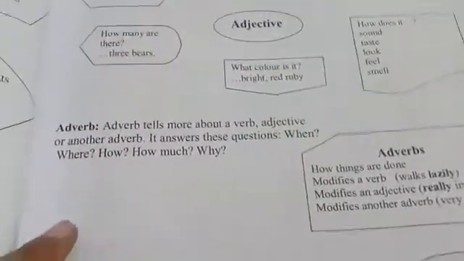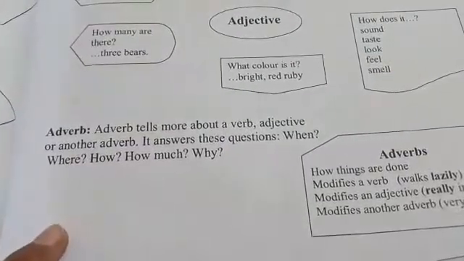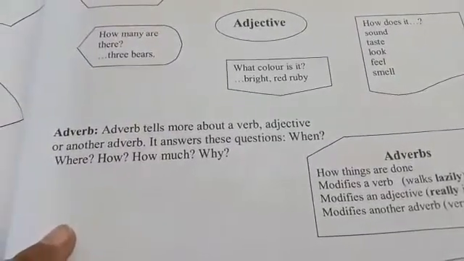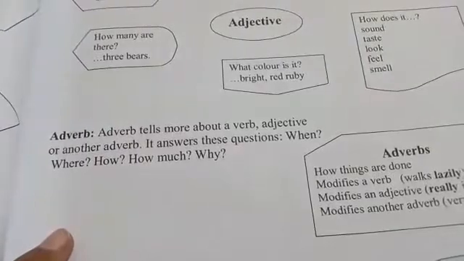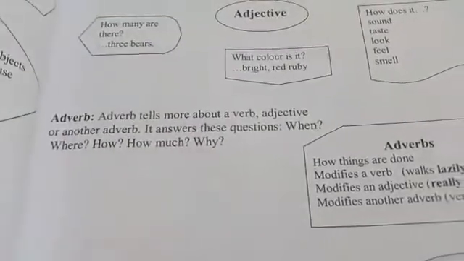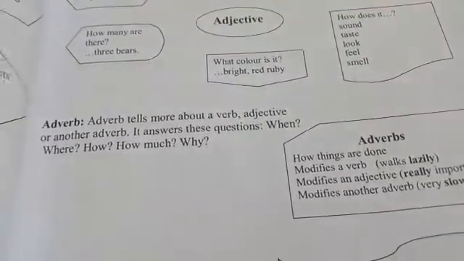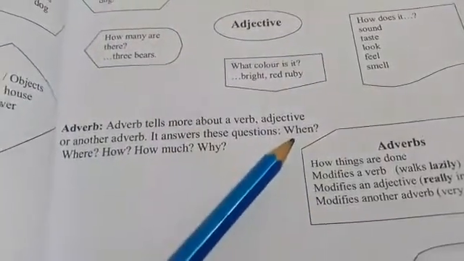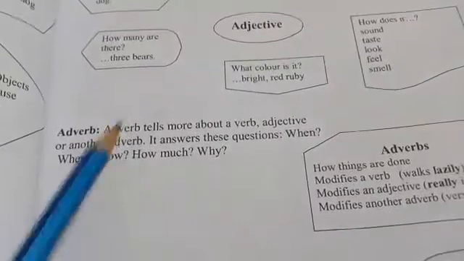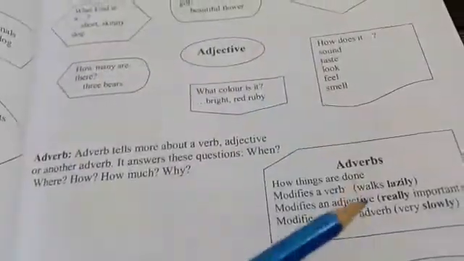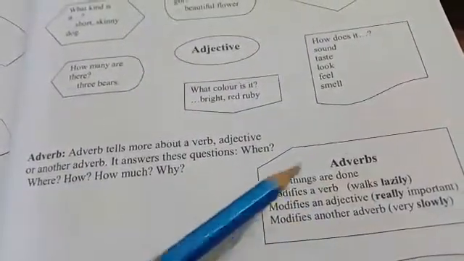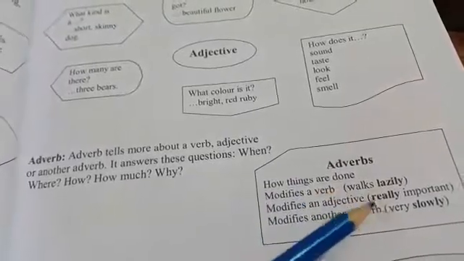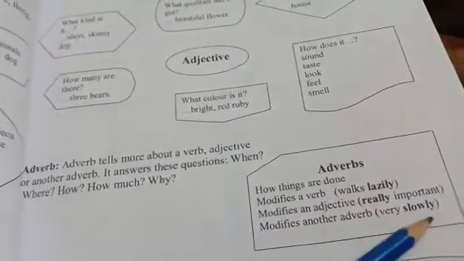Okay, number 4, adverbs. Adverb tells more about a verb, adjective or another adverb. It answers these questions: when, where, how much and why. Okay, just you have to look at all these types of things. When the question will raise when, where, how, the words like this: how the thing, walk lazily, really, very, slowly, these are all the kind of adverbs.